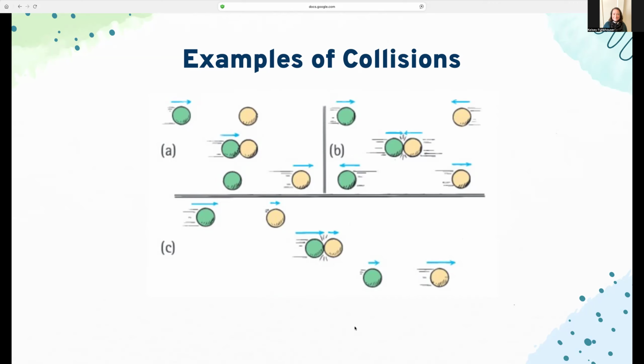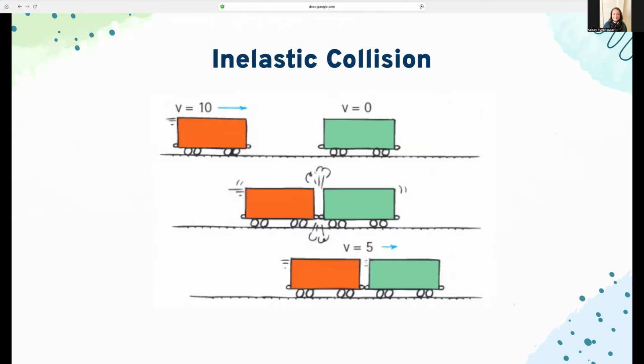And these are all called elastic collisions, because the objects collide but retain their original form. They collide and then they just bounce off, and they're not changed from that process. Let me show you the next one to show what a change would be. So this is an inelastic collision.